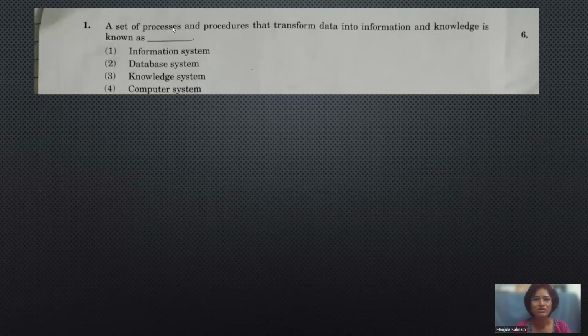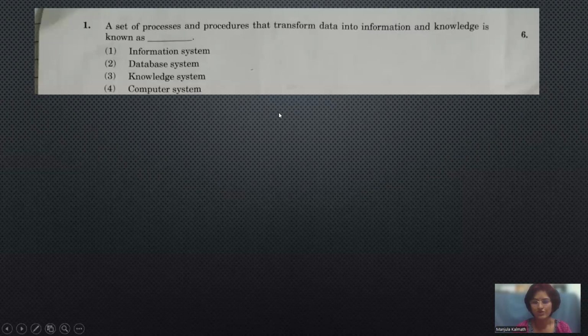The processes and procedures to convert this data into information is calculation. Suppose I am going to find the sum and average. For that we write functions and procedures to convert it. After processing, we get the output: sum equals this much and average equals this much. That is the information. This is one simple example.